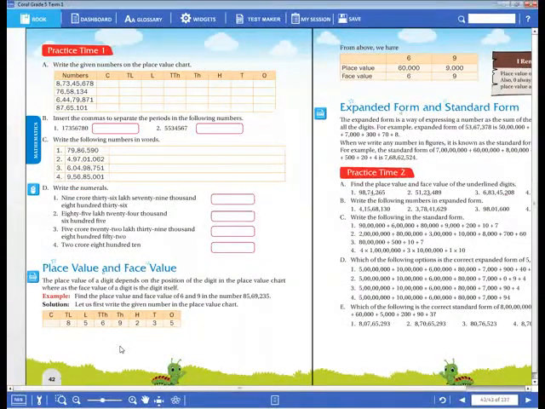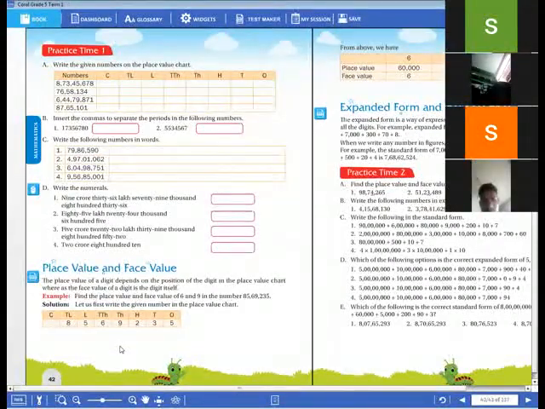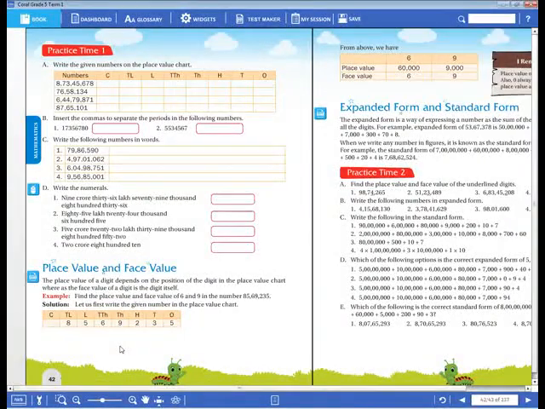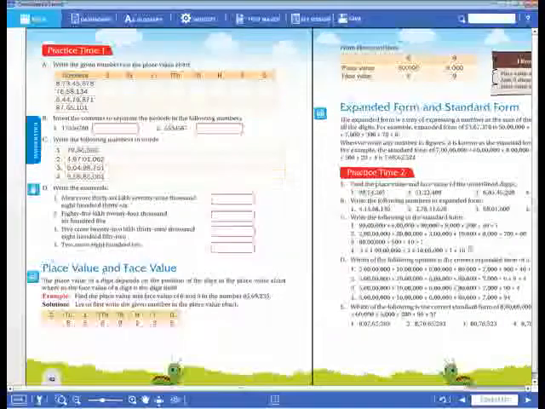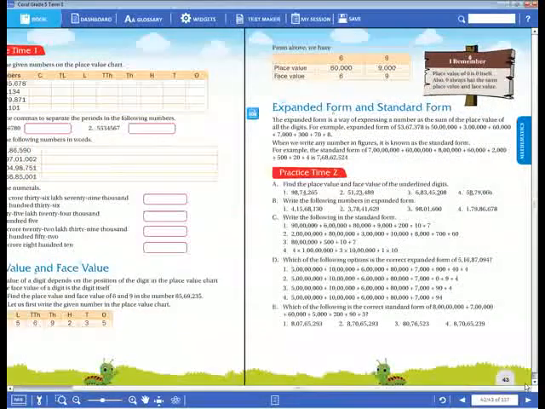So we have to multiply with the place value for the given digits, and as well we have to add. Then we get the expanded form of any number. Okay, dear children, are you understanding what I am saying? Please everyone have a look on the screen. How do you write the expanded form of any given number? We have to multiply with that place value and do the sum. Then we get the expanded form of this given number.